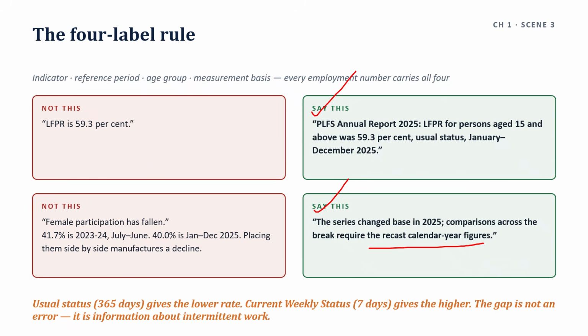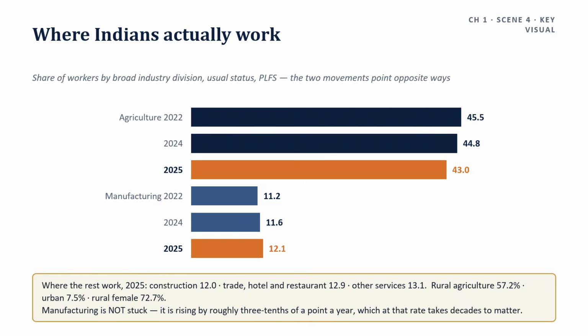So moving to the next scene, that is where Indians actually work. Structure of employment, PLFS 2025, percentage of workers by broad industry division, usual status, rural and urban together. Agriculture in 2022, 45.5%, 2024, 44.8%, and then 2025, 43.0%. Manufacturing, 2022, 11.2%, 2024, 11.6%, and 2025, 12.1%.